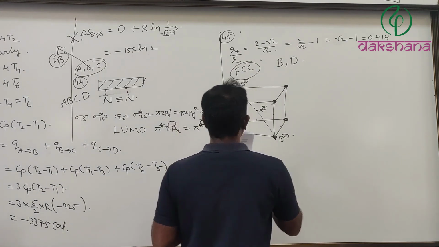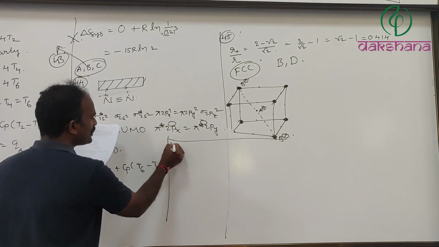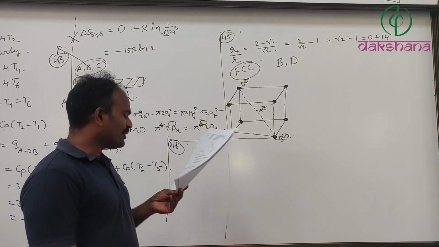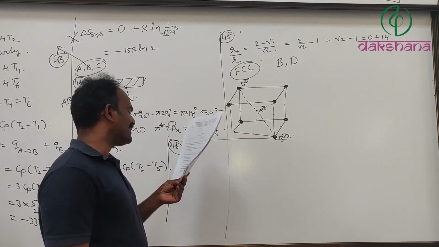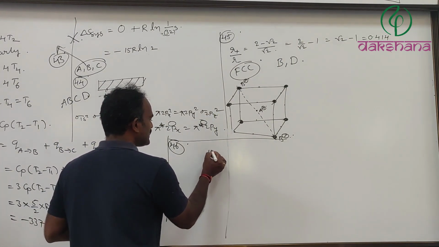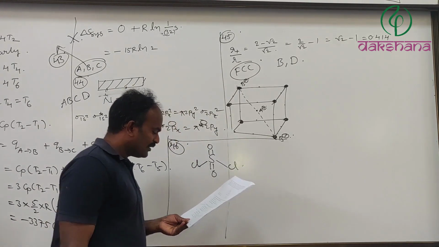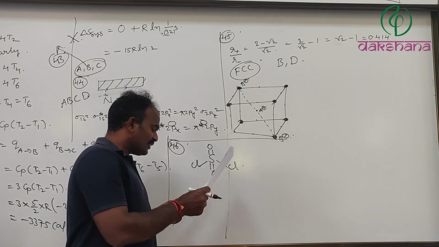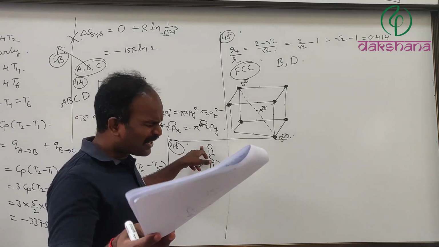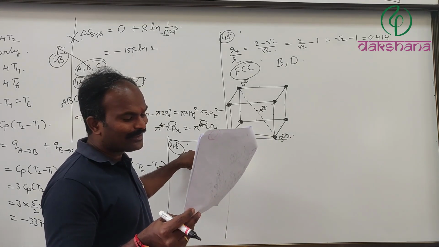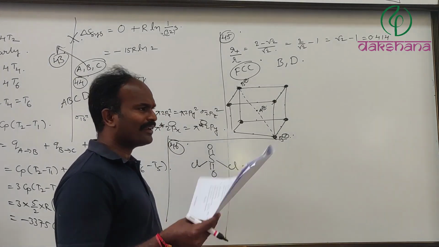Now, let's see question number 46. In question number 46, which of the following statements are correct about SO2Cl2? Yes, double bond O, Cl, Cl. Now, this is going to be the structure of sulfuryl chloride, SO2Cl2. In this, what could be the bond angles?